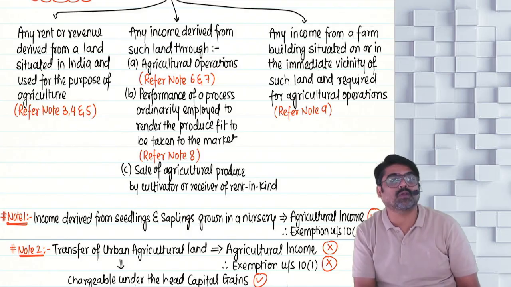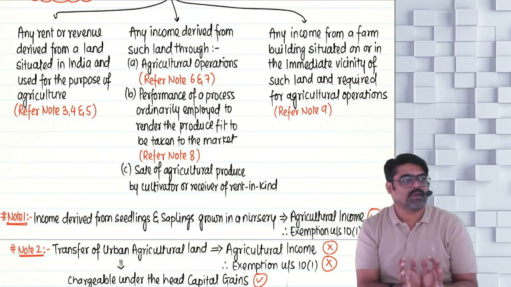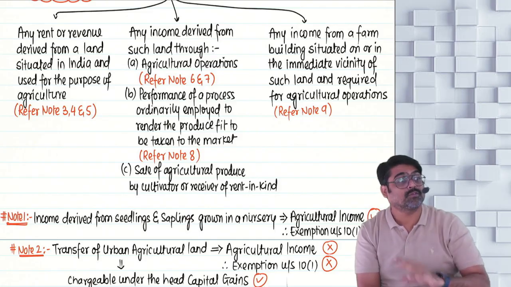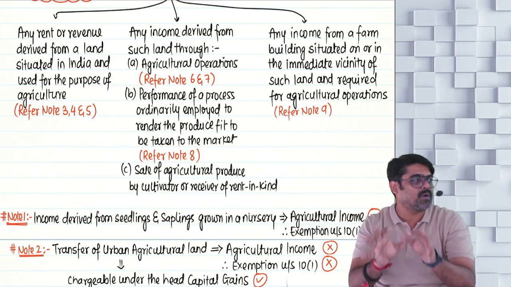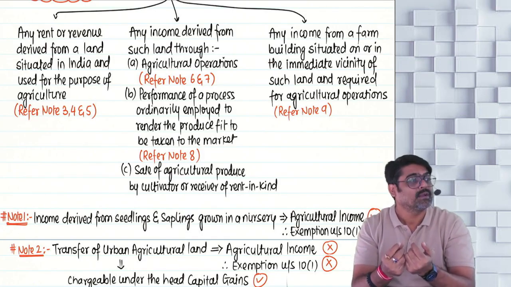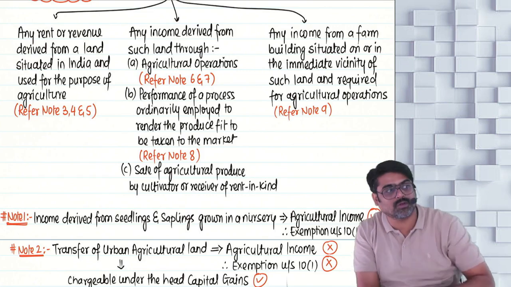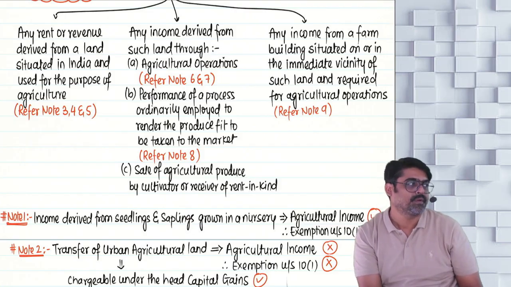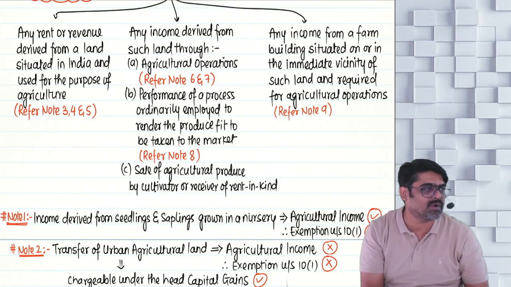Like for example, on your farmland, you are also having a poultry farm. You are also having a dairy farm. You are also having fisheries. One big pond you have made, and in that pond you are rearing fishes and you are taking out fishes from that pond and selling them. Poultry farming also you are doing. You are also doing dairy farming on your farm. All these activities are connected with your agricultural land, but these activities cannot be treated as agricultural operations.